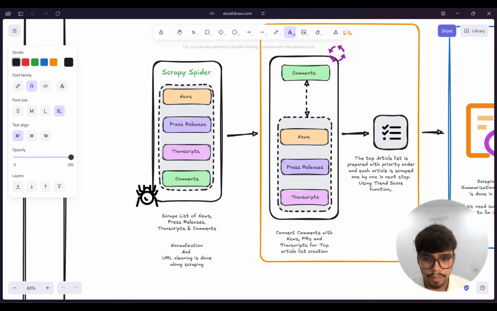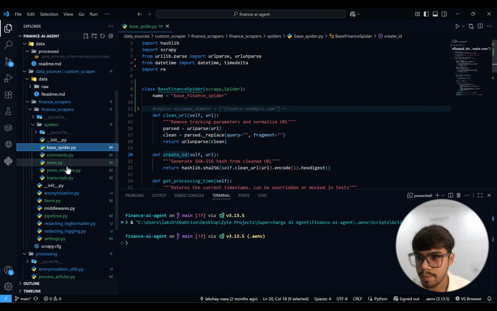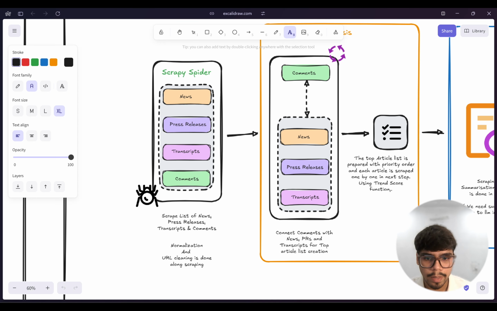I'll also show you the code side first. We have four main spiders and one base spider. You can consider this as the base spider. The base spider has certain general functions which are used by all these four other spiders. So that's why the base spider is created.